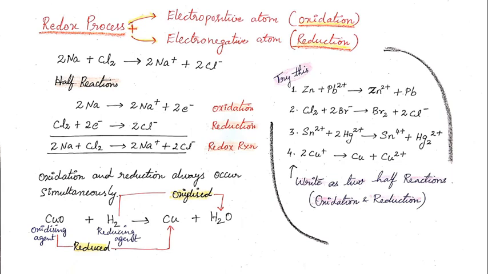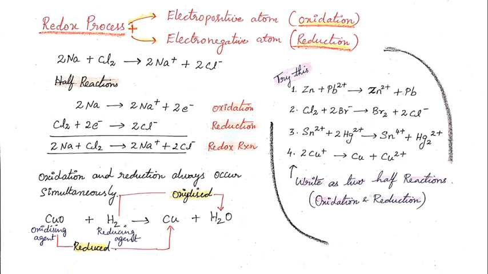Let's take an example of NaCl. 2 atoms of sodium plus 1 molecule of chlorine react, and after this oxidation and reduction get over, they form 2 Na+ plus 2 Cl minus. You may find this difficult to understand, so we are doing this as half reactions. So what is a half reaction? A half reaction is nothing but splitting and showing the reaction as oxidation and reduction.